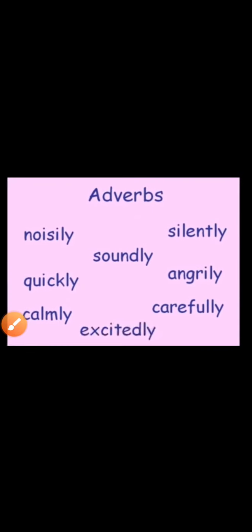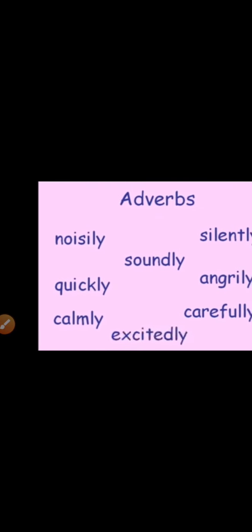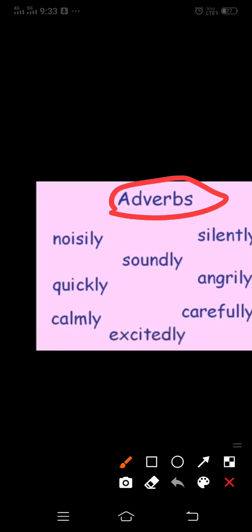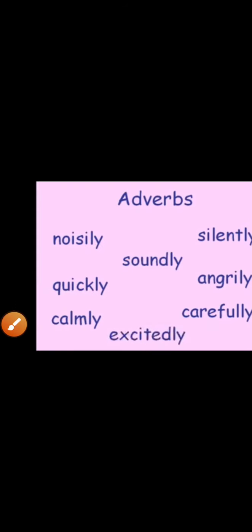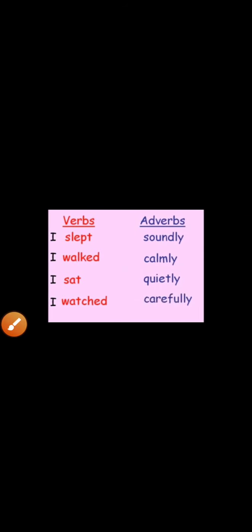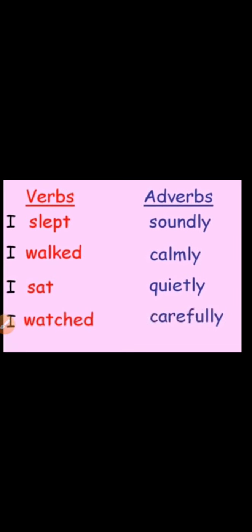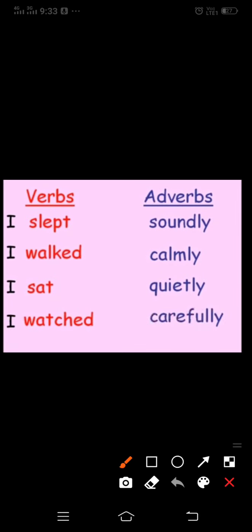You can see some adverbs here: noisily, quickly, calmly, soundly, silently, angrily, carefully, excitedly. All these are adverbs. You can see here the verb and the adverb. So this is the example of verb and adverb.